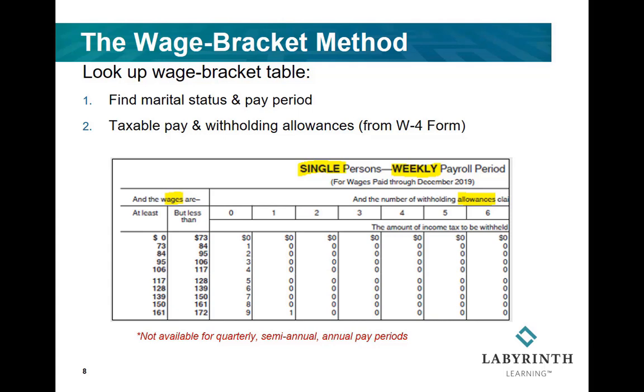Next, find the allowances. On here, it's from 0 to 10, and look to see where the wages and the allowances intersect. That will give you the amount of income tax to be withheld.